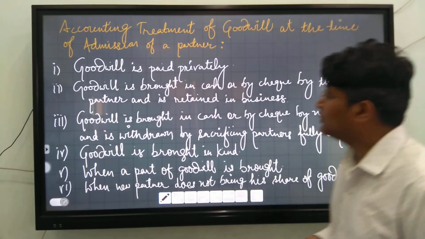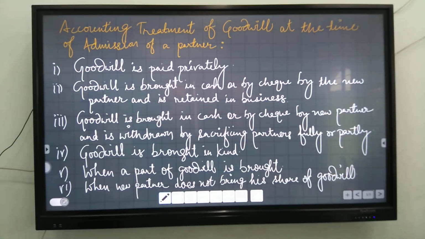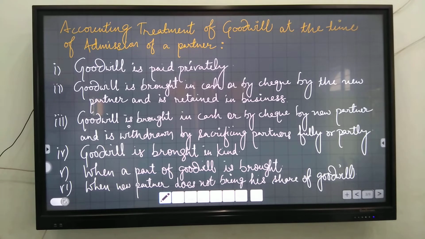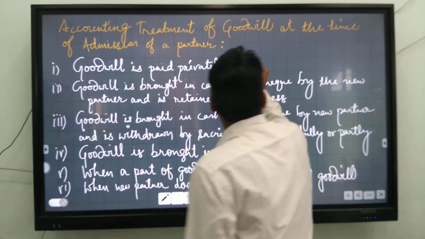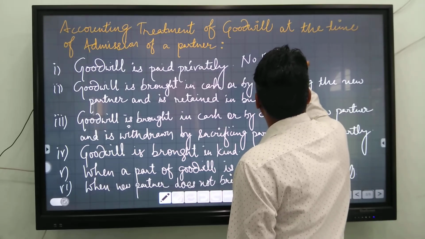Now, the next topic is accounting treatment of goodwill at the time of admission of a partner. When a new partner comes into the partnership firm, he brings capital and his share of goodwill. In this there are 6 cases. First is goodwill is paid privately. If goodwill is paid privately, that means outside the business, then no entry will be passed.